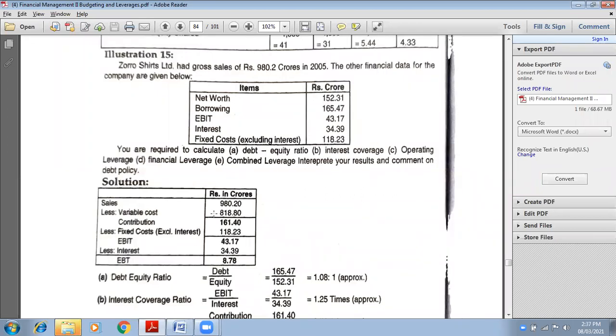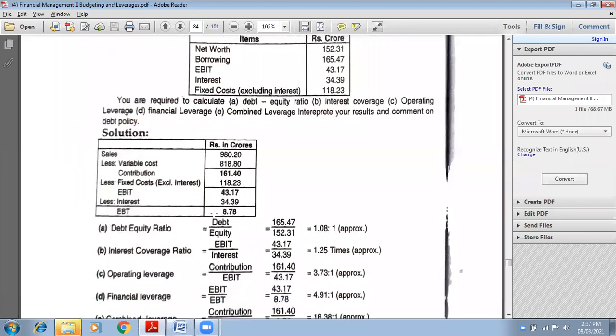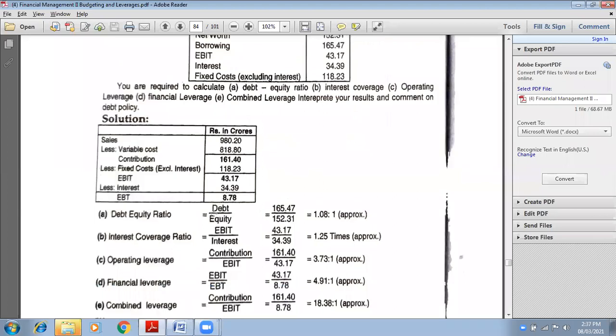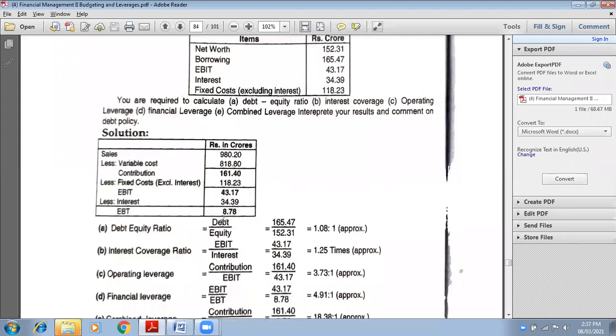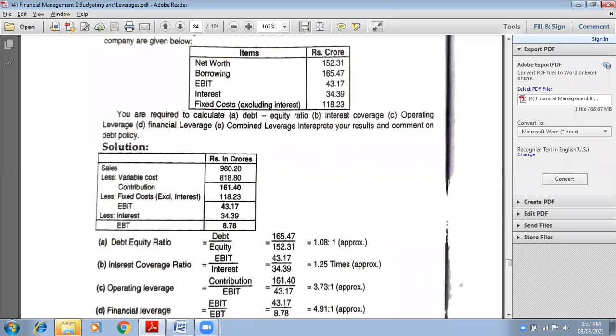Any doubts? No, ma'am, no doubt. Okay. Now we can easily calculate our formulas. What is the formula for debt equity ratio? Debt upon equity, meaning debt upon net worth. So what is our debt? Debt means borrowings.